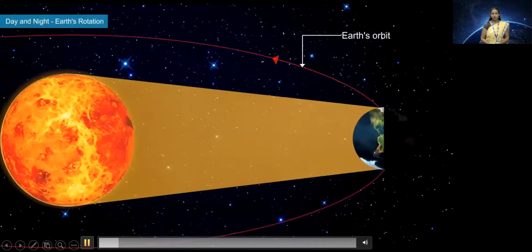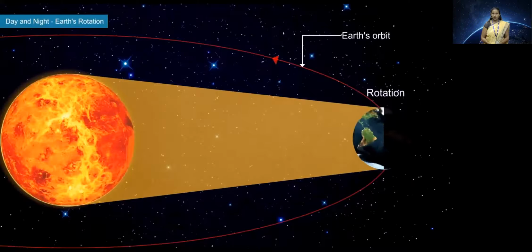Here is our planet Earth rotating continuously around its own axis. Each part of the Earth receives sunlight alternately. The part of the Earth that receives sunlight has daytime, whereas the other half of the Earth, which is in darkness, has nighttime. Now, due to Earth's rotation, the continuous action of spinning, the part of the Earth which is in darkness comes into light and has daytime, whereas the part of the Earth which is in light, illuminated, rotates and has darkness, which is nighttime.